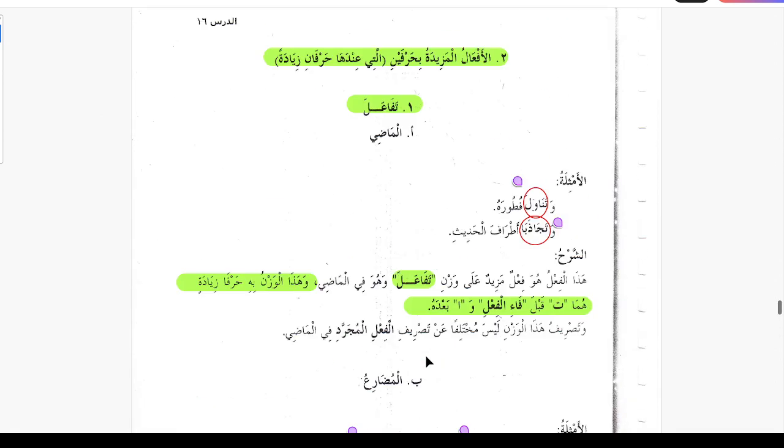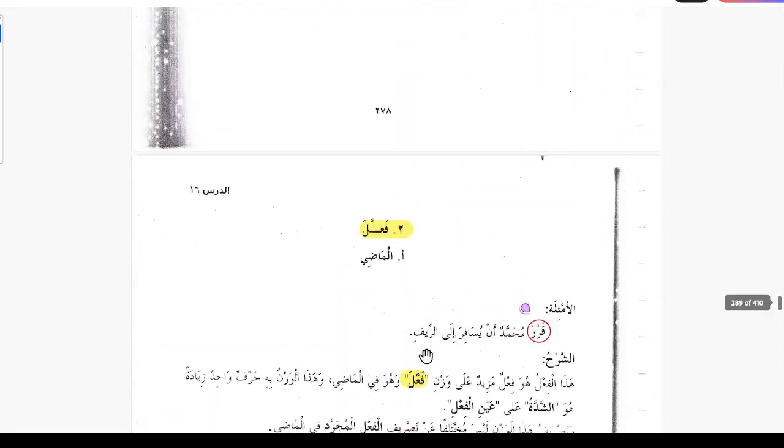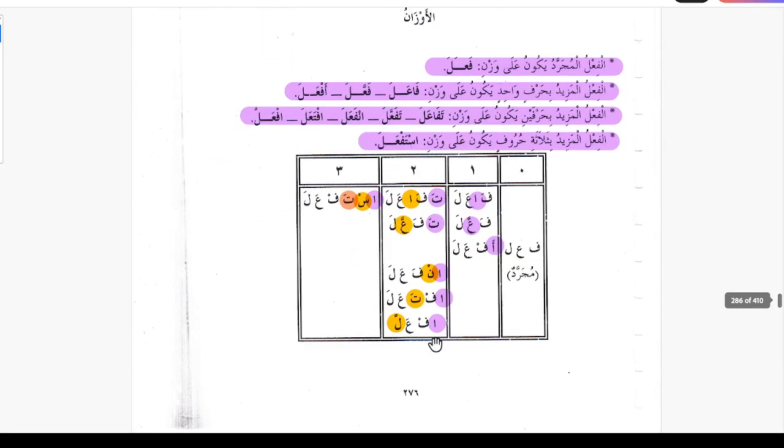In the first group, where we were adding one letter: fa'ala yaf'alu, fa''ala yufa''ilu, af'ala yuf'ilu. In this case, the harfu mudare' was getting dhamma, like fa''ala yufa''ilu, and the ain kalima was getting kasra. Similarly, af'ala yuf'ilu, the harfu mudare' was getting dhamma, and the ain kalima was getting kasra.